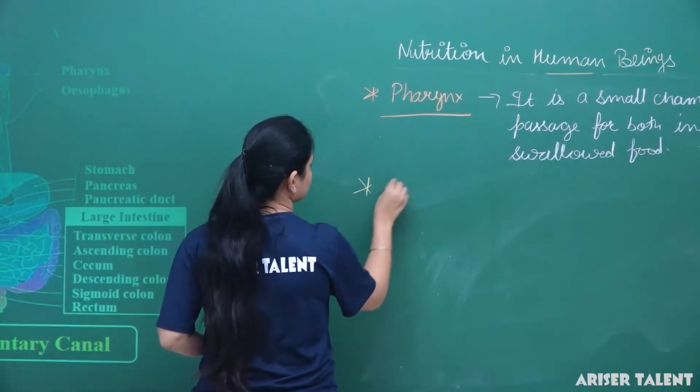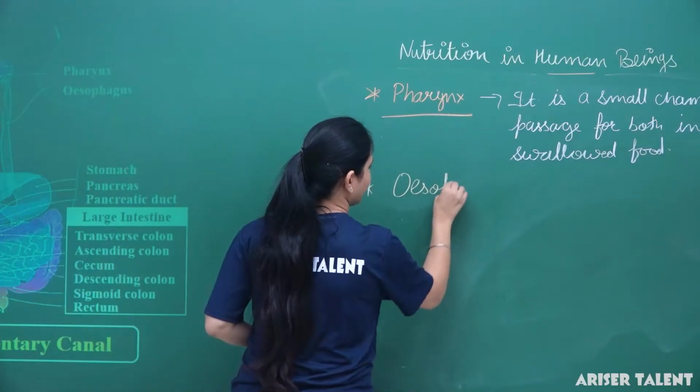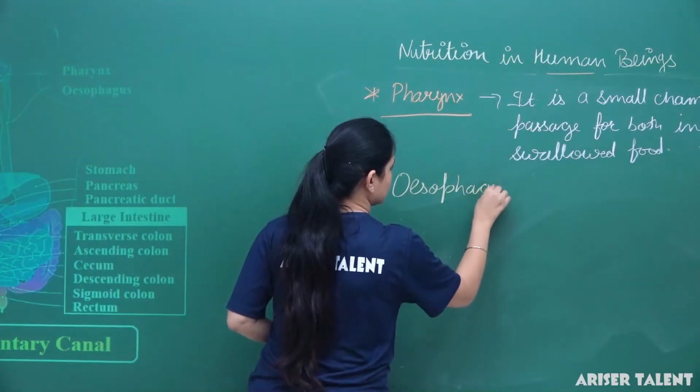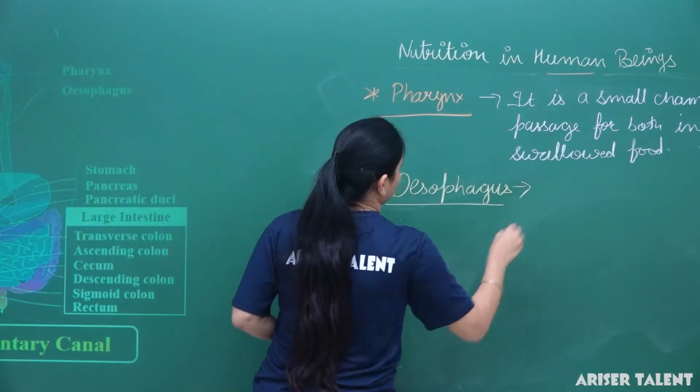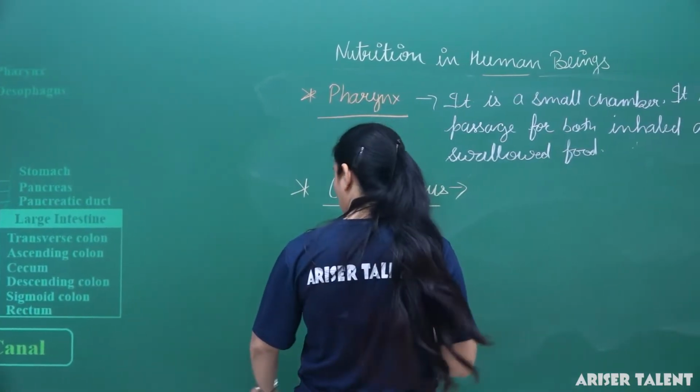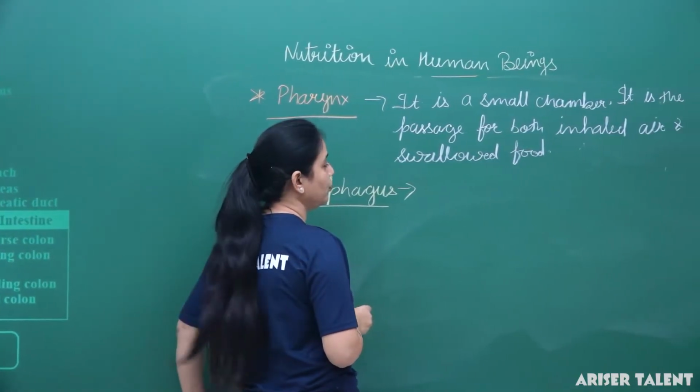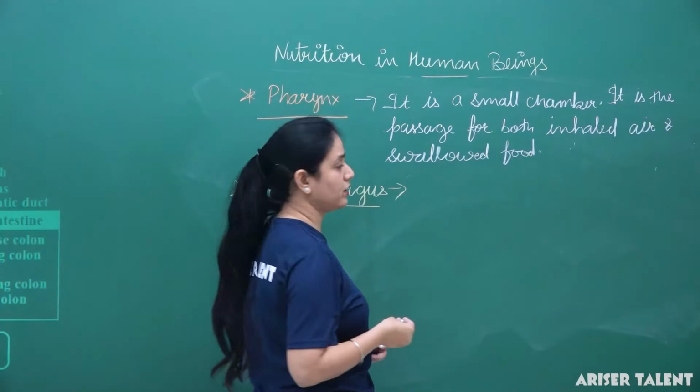Next is the esophagus. It is a long, tubular and muscular structure, about 25 centimeter long.